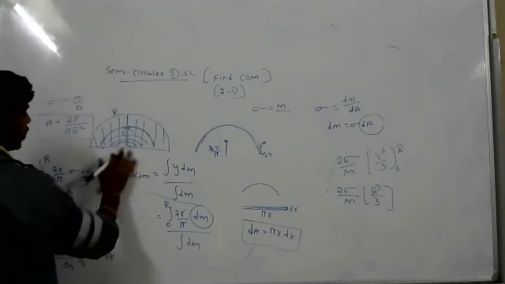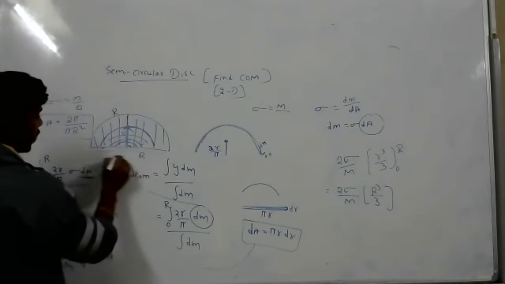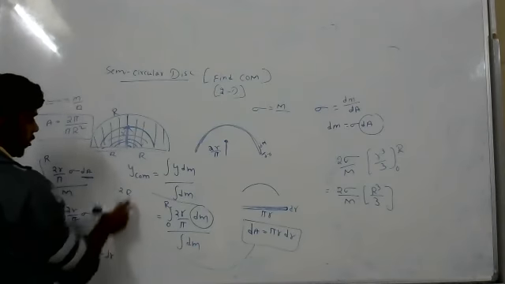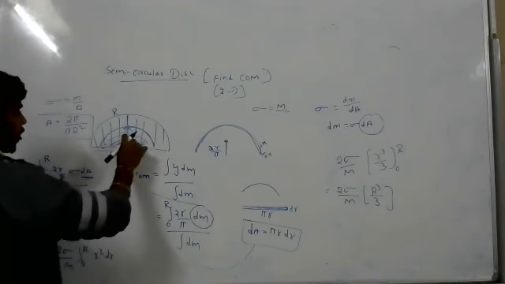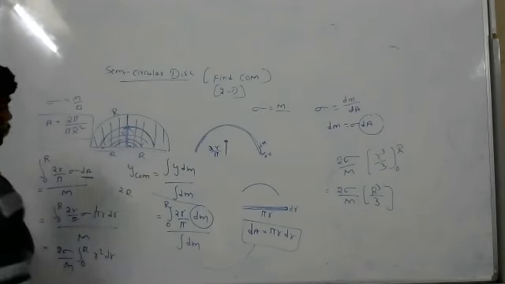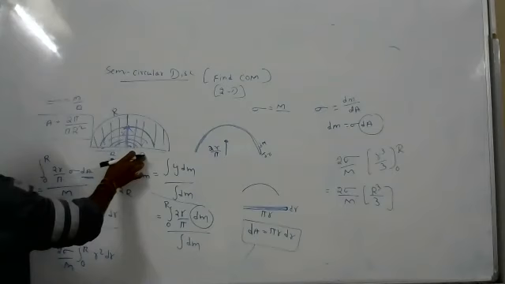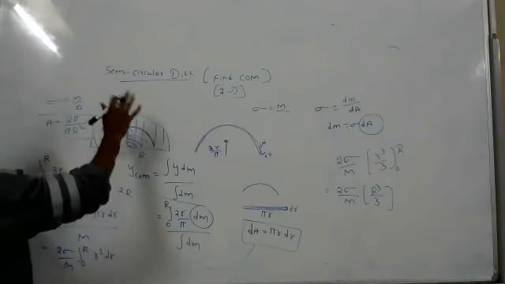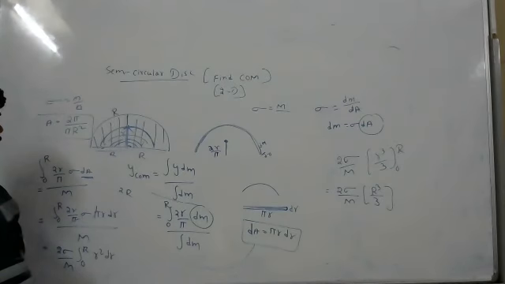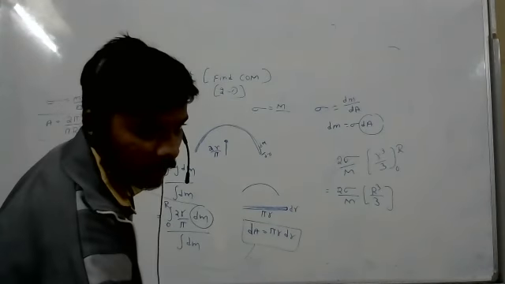And it is r, so the length is 2r. Length is 2r, length into breadth. Check once the area of the disk.